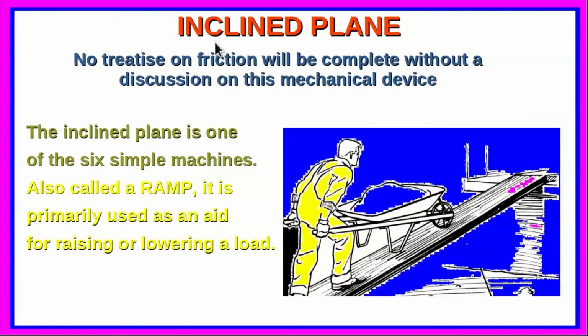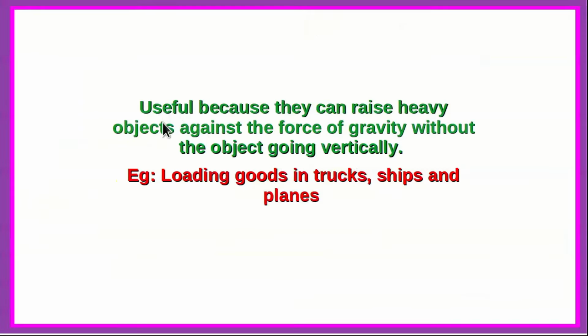Now, finally, we come to an important device called the inclined plane. In fact, no treatise on friction will be complete without a discussion on this mechanical device. So, here we see a man pushing up the cart so that the load can be brought up with ease. Now, the inclined plane is one of the 6 simple machines. It is also called a ramp, and it is primarily used as an aid for raising or lowering a load as shown in this figure. It is useful because the inclined plane can raise heavy objects against the force of gravity without the object going vertically up. For example, loading goods in trucks, ships and planes.